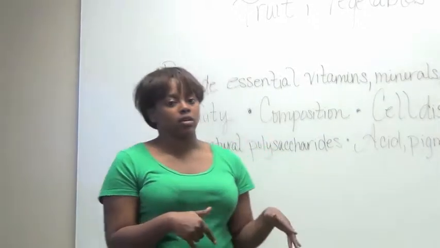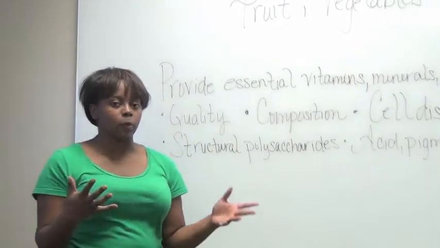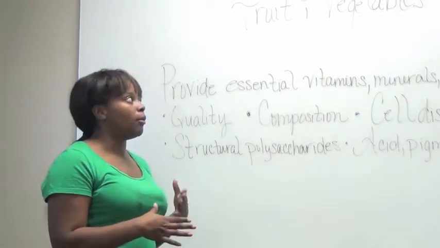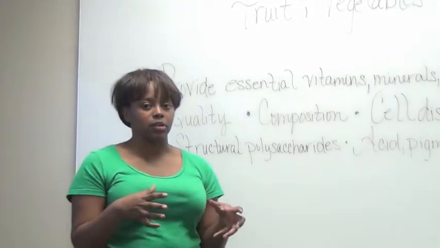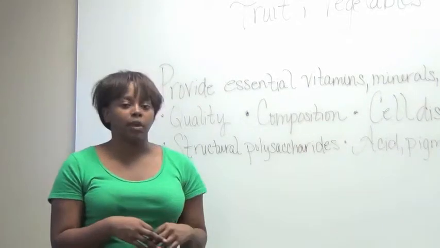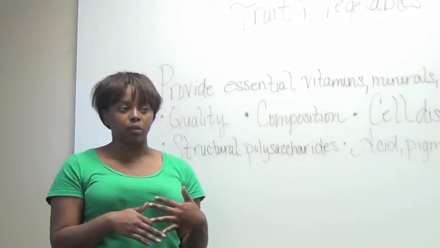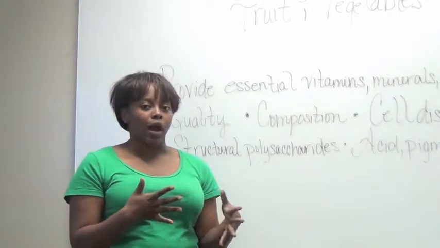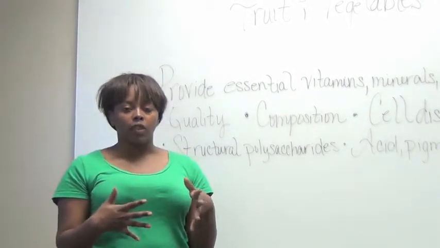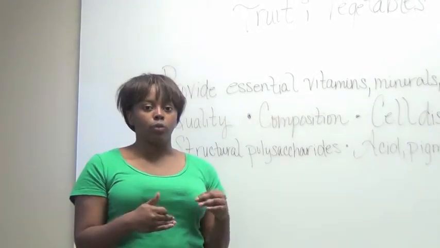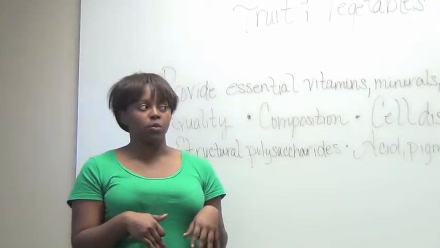Pigments play a big factor because a lot of people like to see a good color on their fruits and vegetables. Most of the time you want something to look good. One of the pigments is chlorophyll. Chlorophyll is not heat stable. That's the reason why green beans change when they are heated. Chlorophyll loses the phytol group during heating.